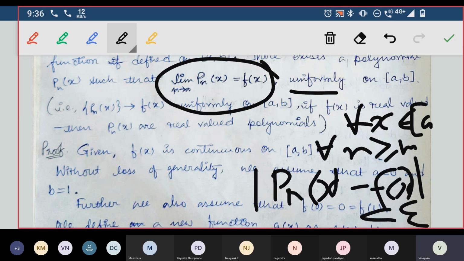So this is our ultimate aim, and we don't know what Pn of x is, what is the polynomial which converges to the continuous function f of x. So we have to construct the Pn of x itself, a polynomial which is a general polynomial. It's not a particular polynomial because f of x is any continuous function. So we ourselves will define Pn of x which will converge to f of x.